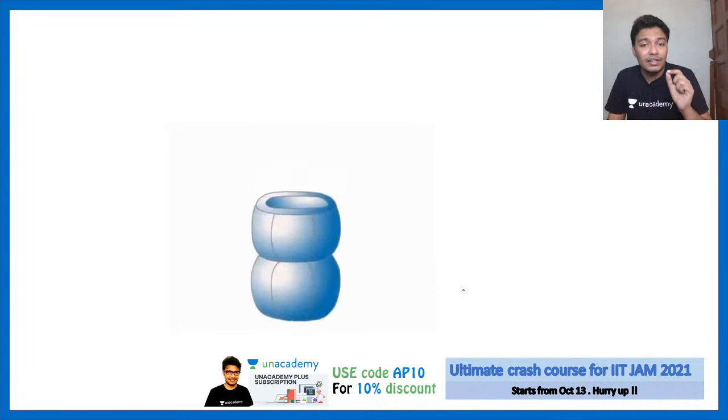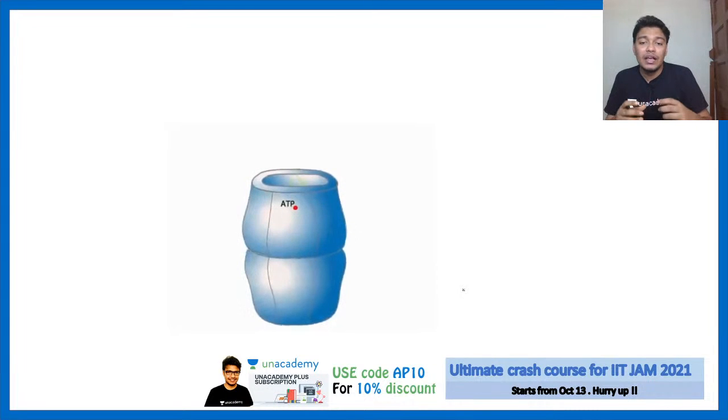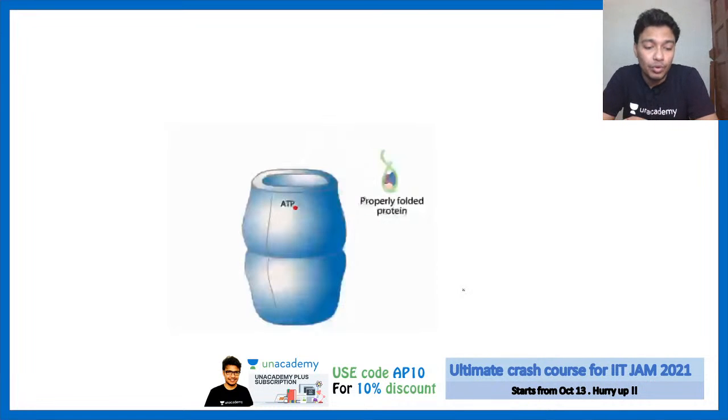So chaperonins are the other type of chaperone. They are the HSP60 family chaperones. Now there are proteins which can get inside this chaperone. This is like a vessel. Inside this, ATP hydrolysis leads to proper folding. So this chaperone changes in conformation and just spits out the properly folded protein. You understood there are two different modes by which chaperones can fold protein. Now there is no right or wrong as to which mode is better. Both of these modes are found in animal cells, but chaperonin-mediated folding is highly found in bacterial cells.